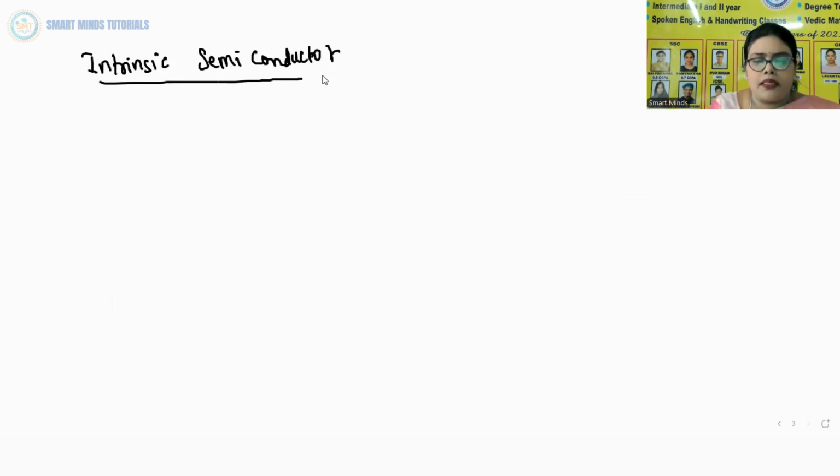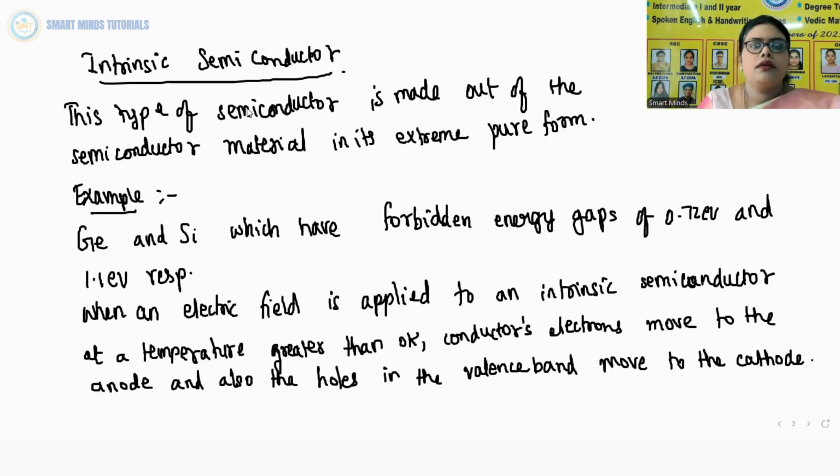Now next let us move on to intrinsic semiconductors. Let us see what we mean by an intrinsic semiconductor. This is a type of semiconductor which is made out of semiconductor material in its extremely pure form. Extremely pure form means that no other materials are mixed in. Wholly and solely, it is a semiconductor only. For example, germanium and silicon.